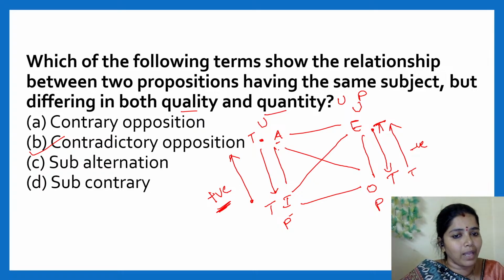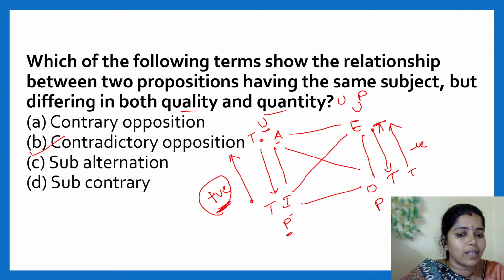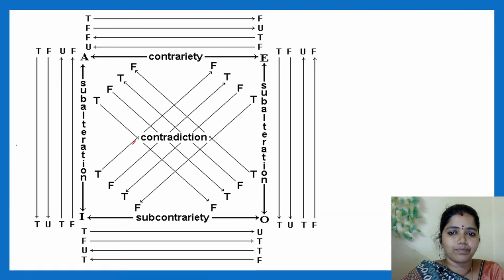They are same in quality, but they differ in quantity. See, the quality, the positivity is the same, the quantity is different, right? Quantity, universal and particular, the quantity is different, but the quality is the same. So C will not be the answer. The answer for this question is contradictory opposition. Okay, right, next.